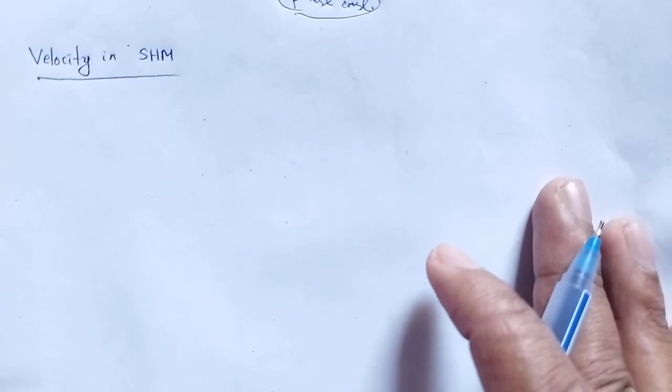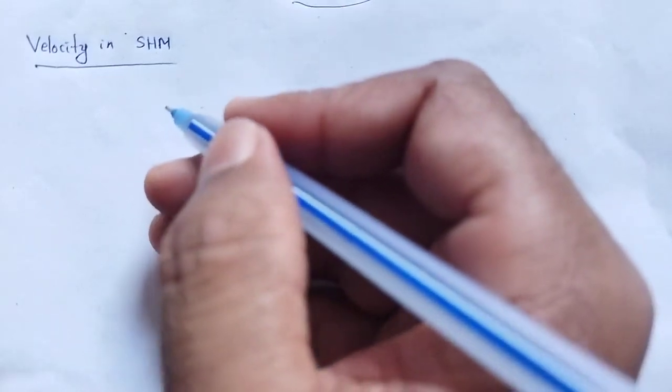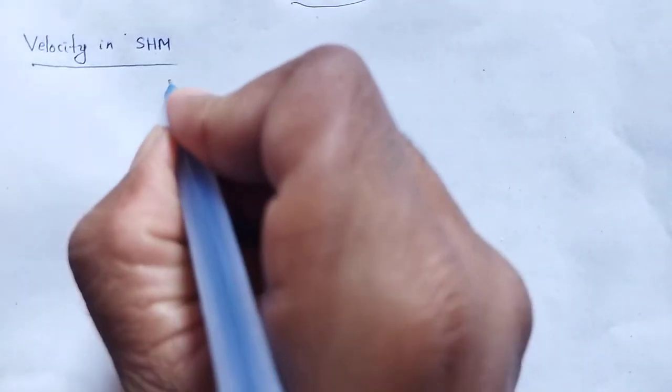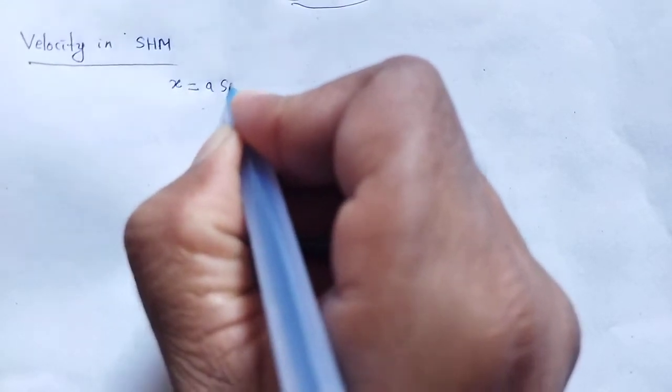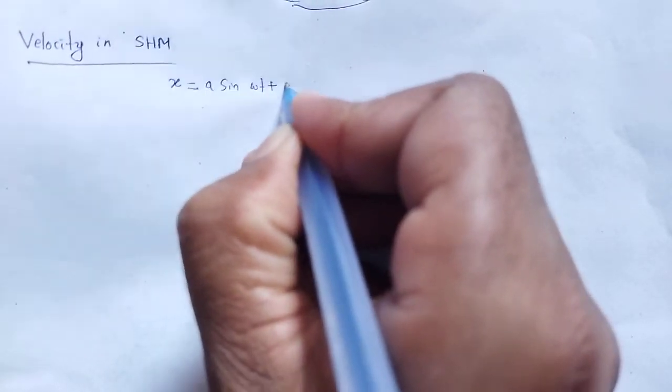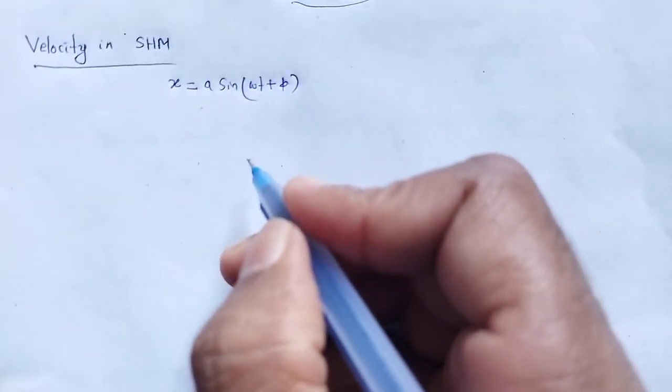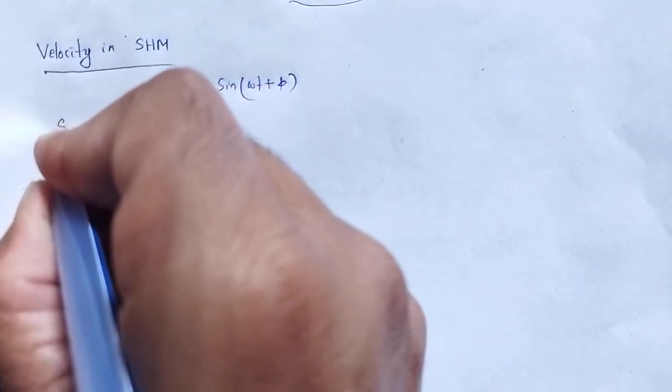Again another term: what is the velocity in SHM, and how to calculate it? The displacement of the particle in simple harmonic motion is x equal to a sin omega t plus phi. So this is the displacement.